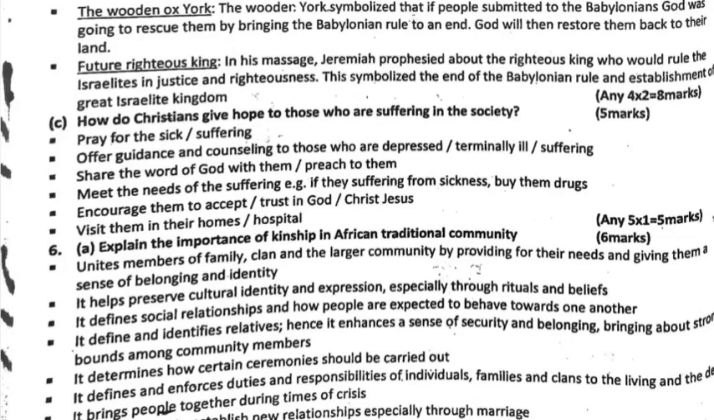Future righteous king. In this message, Jeremiah prophesied about the righteous king who would rule the Israelites in justice and righteousness. This symbolized the end of Babylonian rule and the establishment of the great Israel kingdom. Question 5c. How do Christians give hope to those who are suffering in the society? Pray for the suffering, offer guidance and counseling to those who are depressed, share the word of God with them, meet the needs of the suffering. For example, if they are suffering from sickness, buy them drugs. Encourage them to accept God, visit them in their homes or visit them in the hospitals.